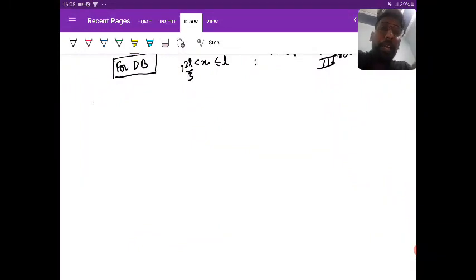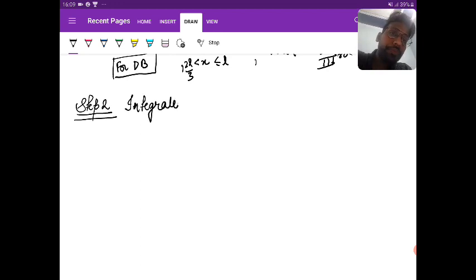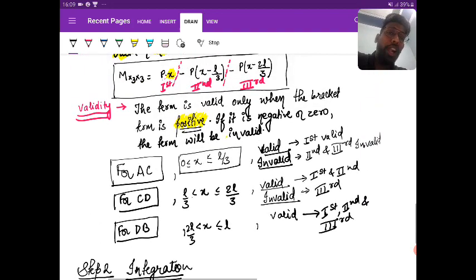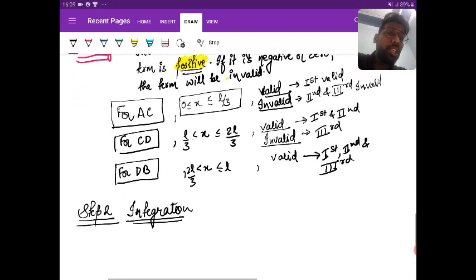In step number 2, let us see how you integrate. So Mx you got as P into h and so on.